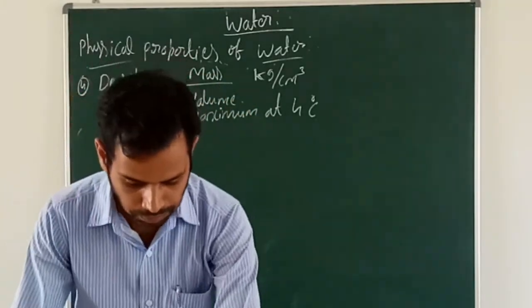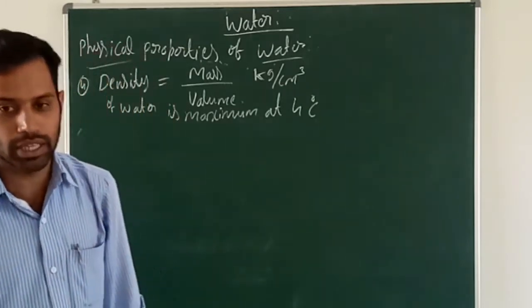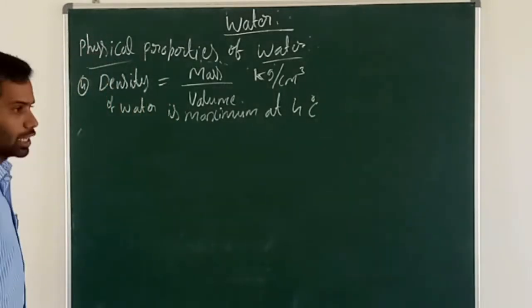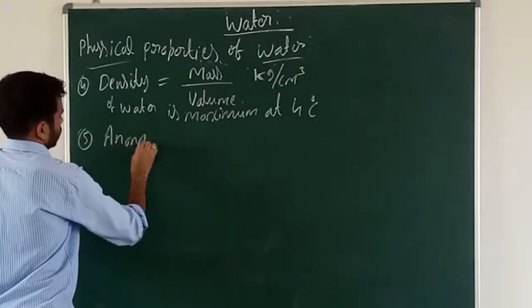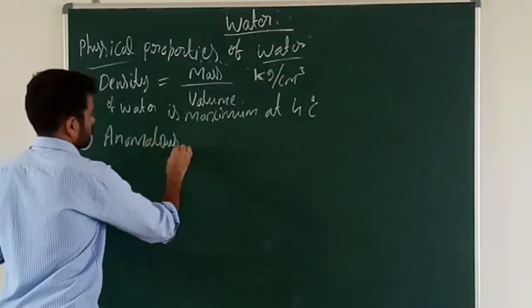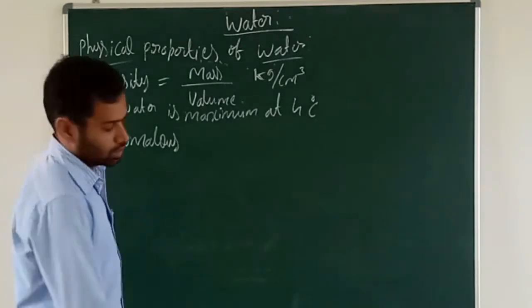Okay. The next, fifth physical property is anomalous expansion of water.